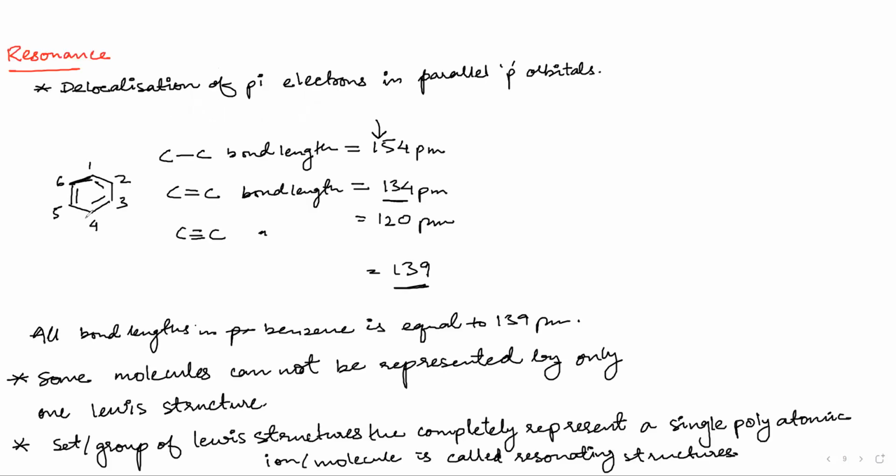Now we have what? These are benzene rings, so these are sigma bonds, and I have a pi bond here, a pi bond here. These are p orbitals, correct? As you can see, all of the 1 2 3 4 5 6, all of them are having one hydrogen. So all are sp2 hybridized. That means there is one bond with carbon, another bond with carbon, another bond with hydrogen, and one p orbital where we have electrons, and this p orbital is having a bond here, this p orbital is having a bond here, and this p orbital is having a bond here.